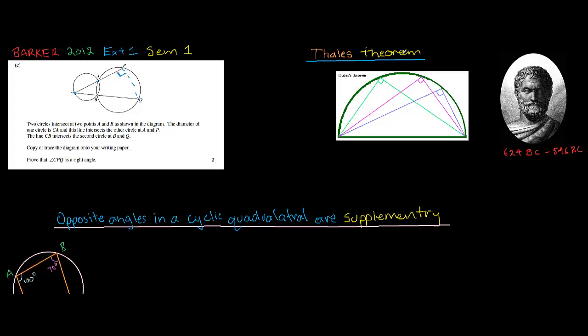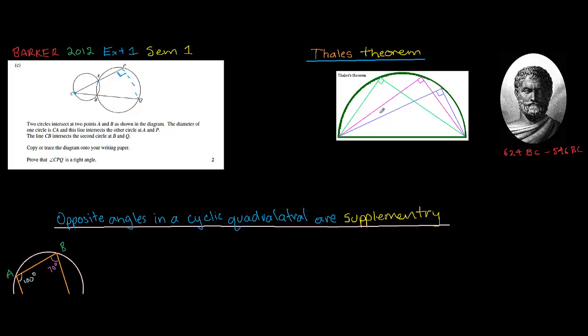So we're going to start off with something called Thales' theorem. Thales was an old Greek, 624 BC to 546 BC, and a lot of people think that Western philosophy started with him. Before him, people had ascribed the causes of things in the world to the whim of the gods, saying, oh, that's just God being angry, that's why there's a storm. He was the first person to say, maybe there's an answer that's not supernatural.